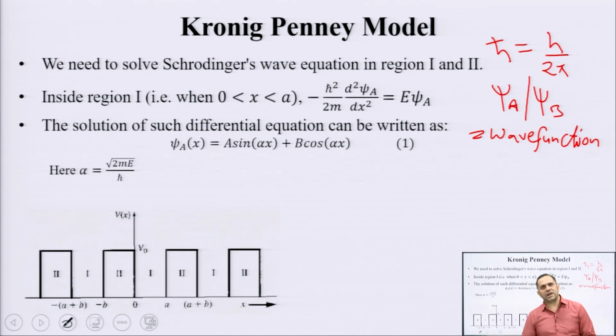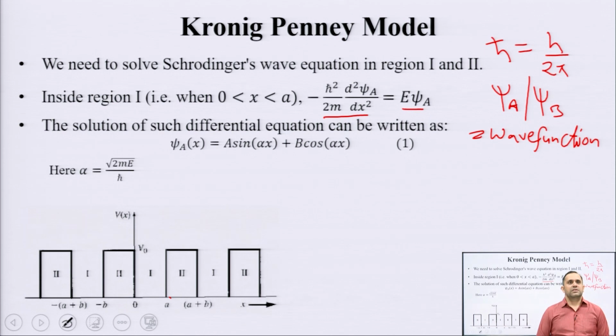Inside region 1 we say that there is no potential energy component, it is said to be confined in that region. So, the total energy E is only because of the kinetic energy. The term on the left here is known as kinetic energy and this is total energy. Schrodinger's wave equation is nothing but an energy conservation equation, which says that total energy is composed of kinetic as well as potential. Inside region number 1, from x equal to 0 till x equal to a, there is as such no potential energy possessed by the electron, it only has kinetic energy.